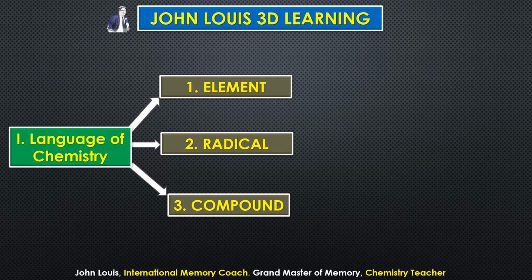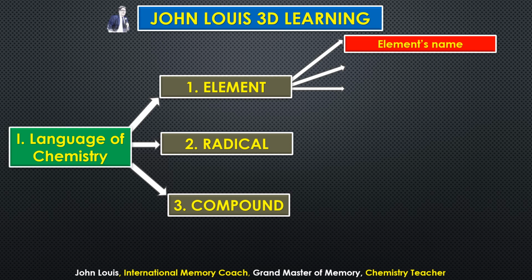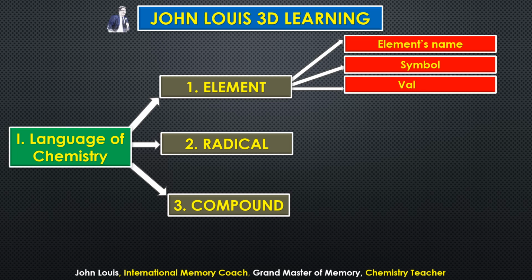We will be learning element, radical, and compound. In element, what all will we be learning? The names of the 118 elements and how they are represented. It is very tough to write the name every time. It is boring and long. We have to use some shortcut method. That is what is called a symbol.